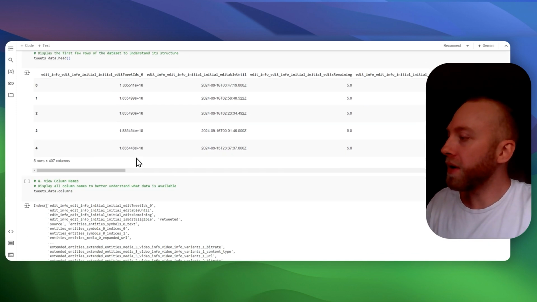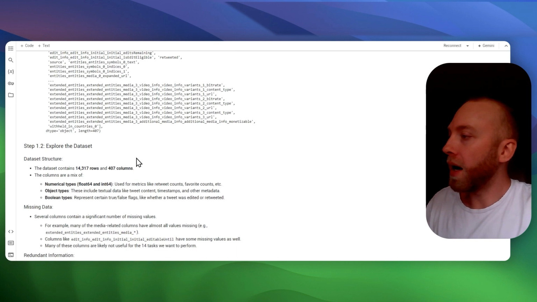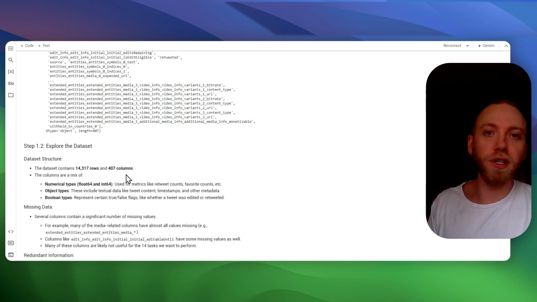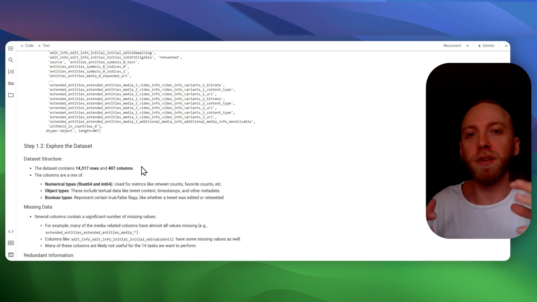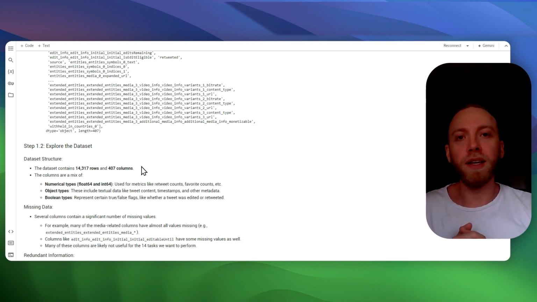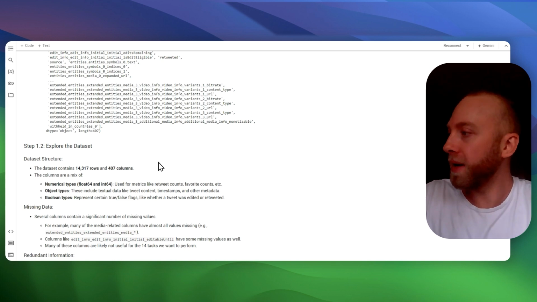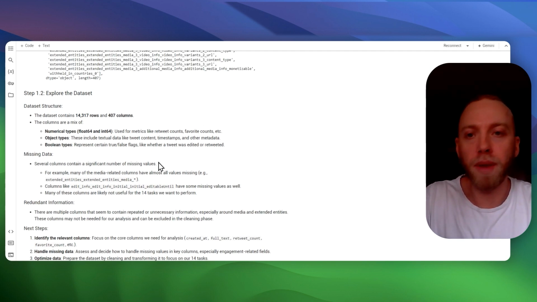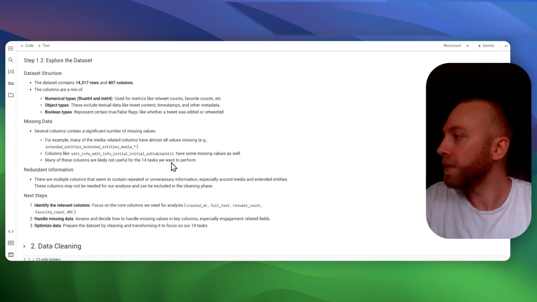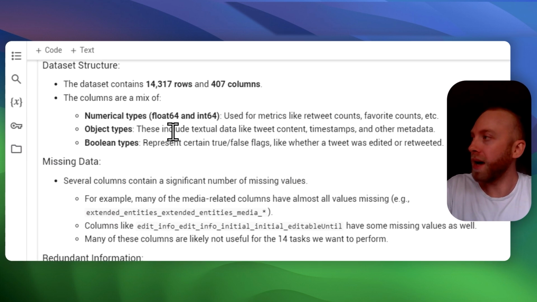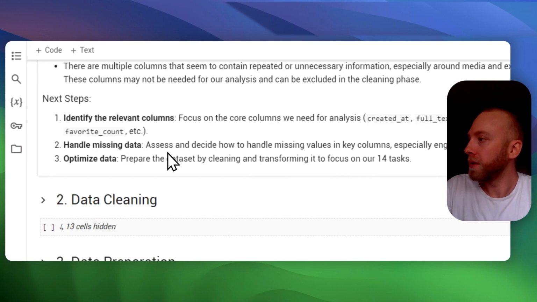There's 407 columns, the majority of which are absolutely useless, but we wanted to define the utility with this program in order to determine in a numerical method which columns may be dropped. So that's what we did. As we can see, we got 14,000 tweets.